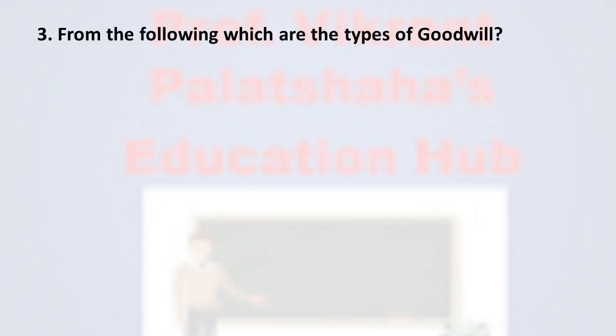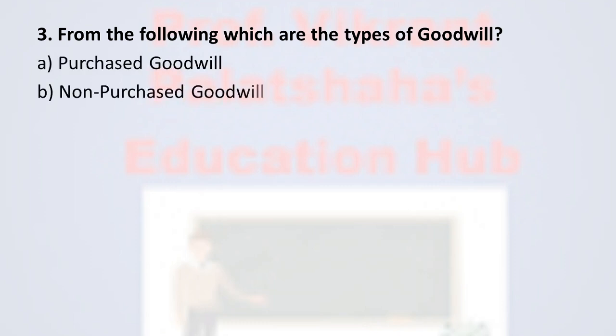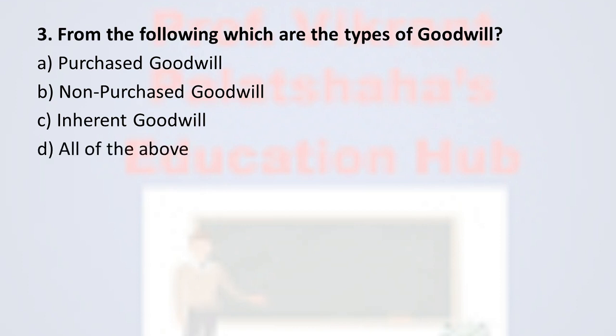Next, question number 3. From the following which are the types of goodwill? Option A purchase goodwill, option B non-purchase goodwill, option C inherent goodwill and option D all of the above. And the correct option is option number D all of the above. Purchase goodwill, non-purchase goodwill and inherent goodwill, these are all the three types of goodwill.